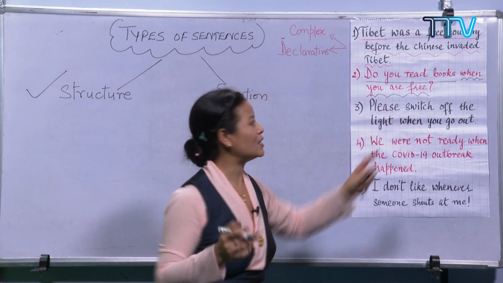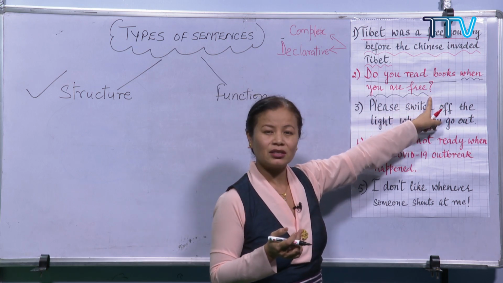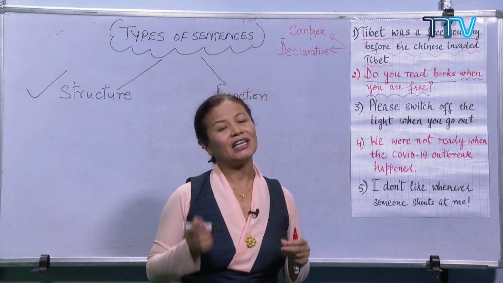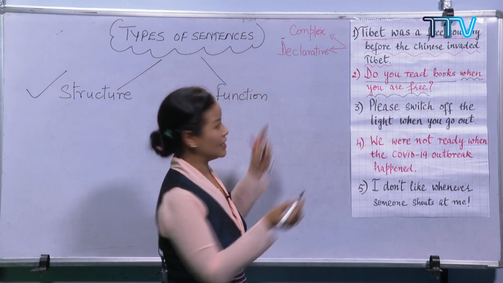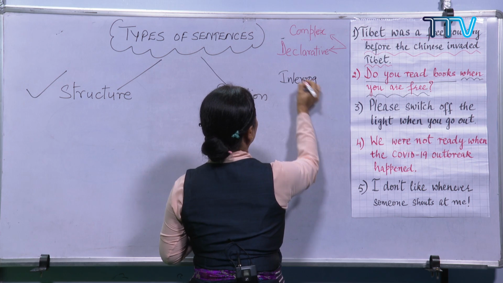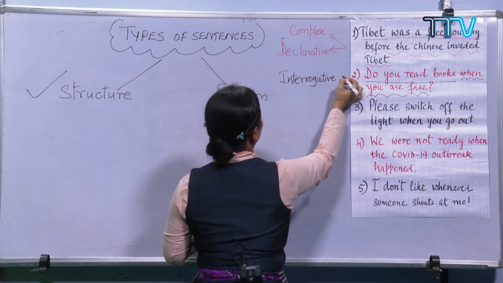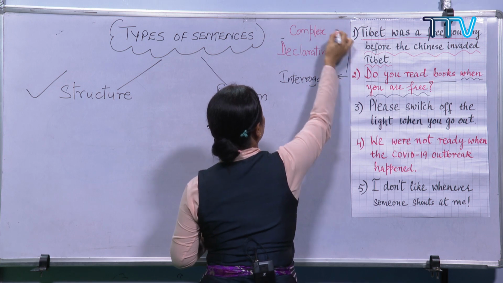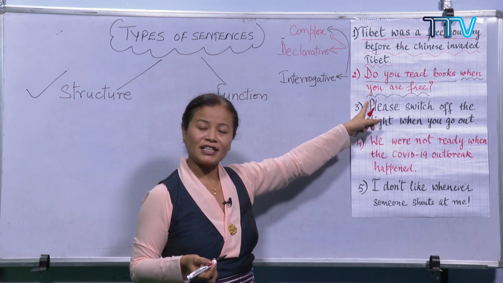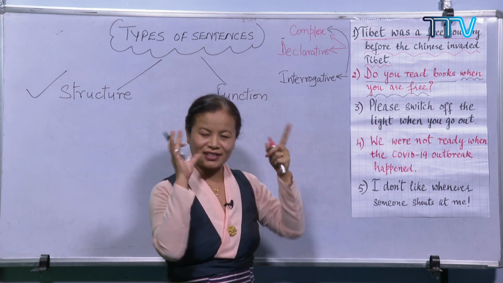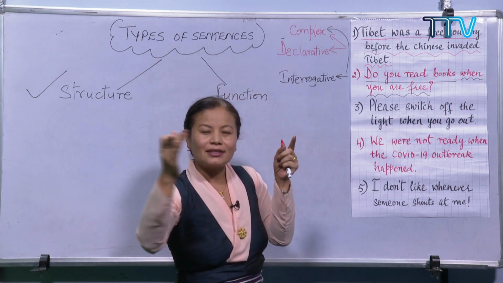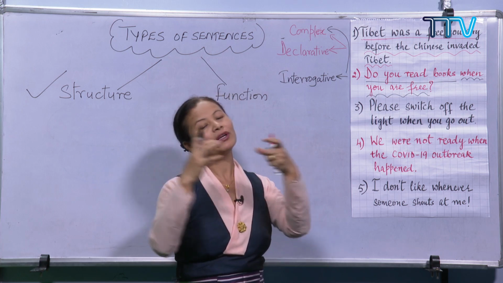But then what do you see at the end of the sentence? Do you find a period, a full stop, or a question mark? So this is again an example of an interrogative sentence. And no wonder this is a complex sentence too. Complex interrogative sentence. I hope you are not getting confused. So try to break this down and form a link, then it becomes easier.